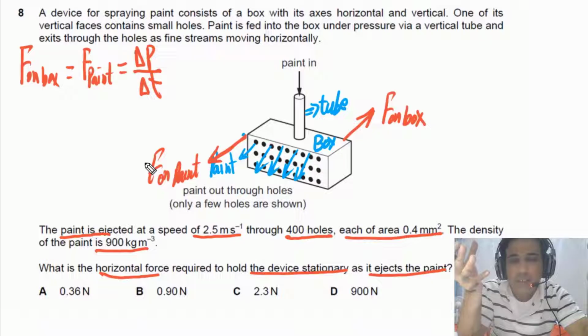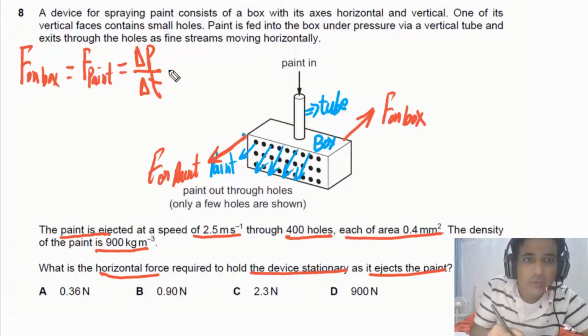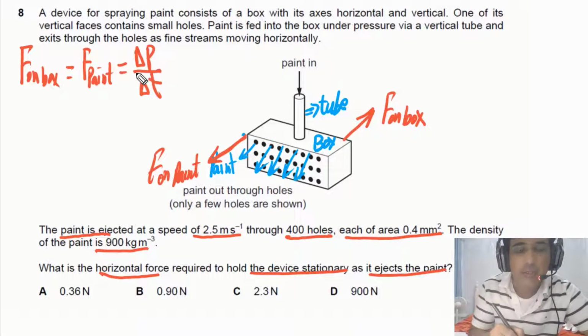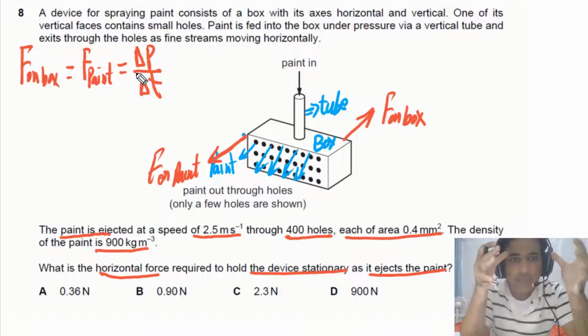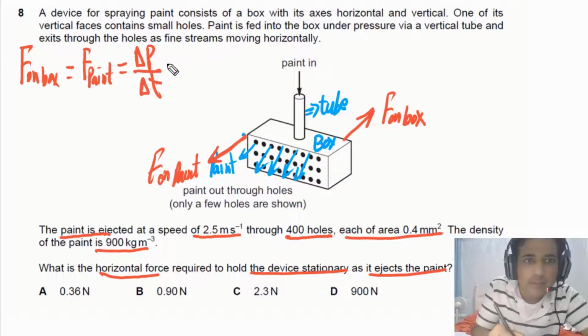Many students can answer this type of question because it is a typical question and you will see it in many past papers. But most of the time, students don't get the actual concept behind it, and that is conservation of momentum. Momentum along the horizontal is conserved. So we can find the net force on the paint, and that is equal to the force we need to apply on the box to hold it stationary, which is delta P over delta T.